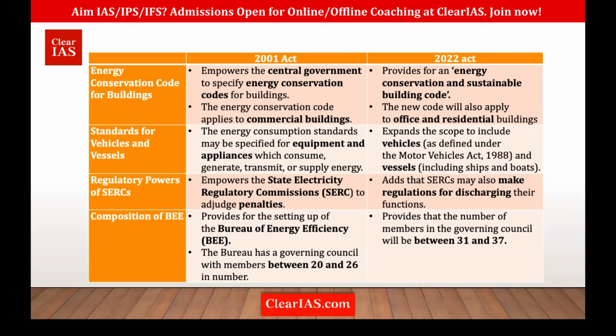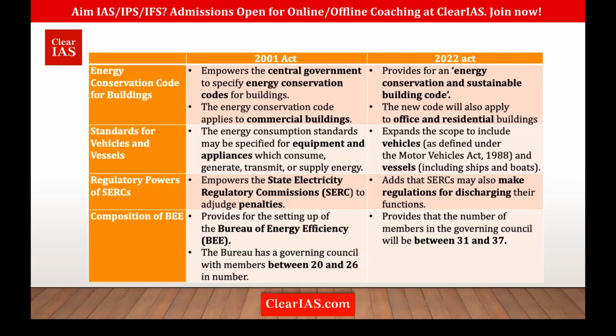If you're talking about the State Electricity Regulatory Commission, earlier they could only impose penalties. Now in the latest amendment, they can give penalties as well as make regulations for discharging their functions. That is one amendment which has happened.